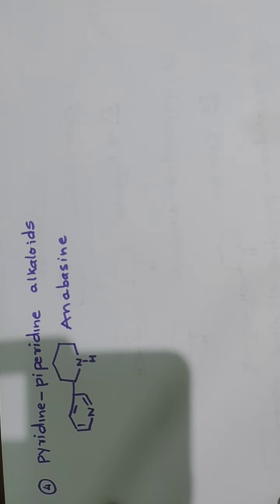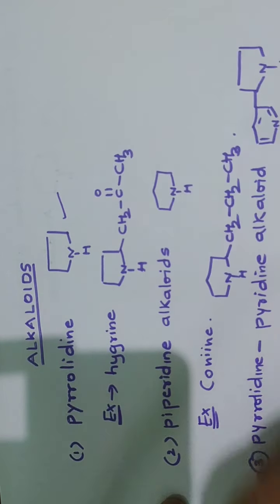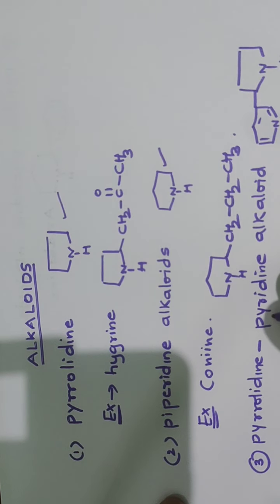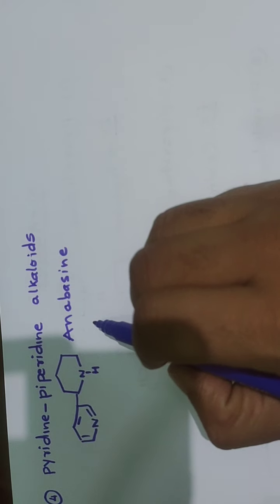So there are other examples also. We'll go through that. Before that, pyrrolidine alkaloid contains pyrrolidine nucleus. Piperidine contains piperidine nucleus. Pyrrolidine pyridine contains both pyridine as well as pyrrolidine nucleus. The other type is pyridine piperidine nucleus.